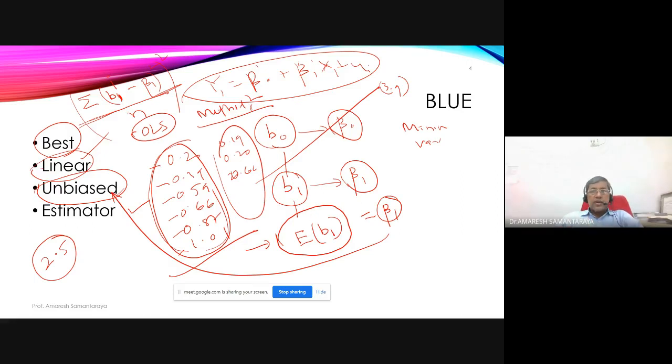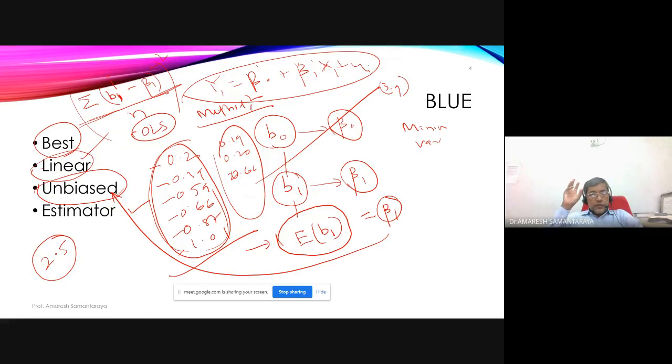If the classical linear regression model assumptions, which we are going to discuss, hold, then you apply OLS to estimate your sample estimates. The OLS formula is basically trying to minimize the summation of ui square. With that you get the formula for B1 as n summation xi yi minus summation xi summation yi, whole divided by n summation xi square minus summation xi whole square. That is for B1. For B0, it is y mean minus B1 estimate times x mean.